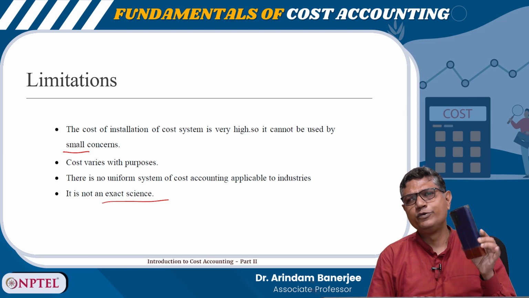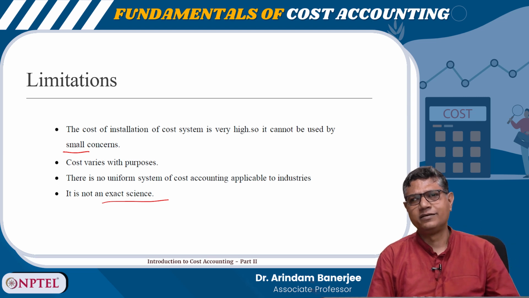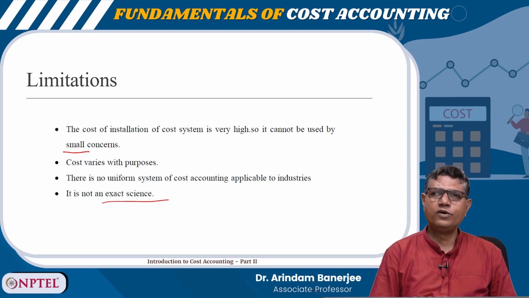So, I have to use some amount of assumption here. When I am using assumptions, it becomes slightly subjective. So, it is an art, it is not an exact science. Okay.